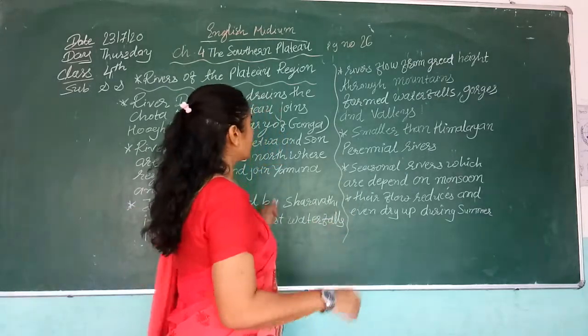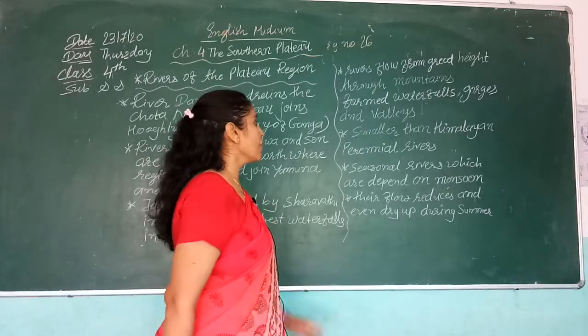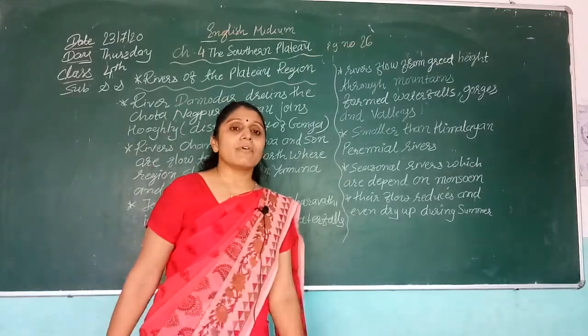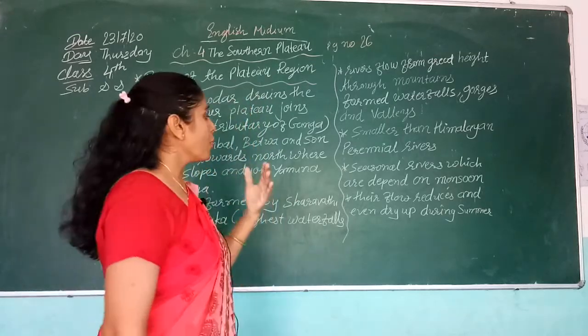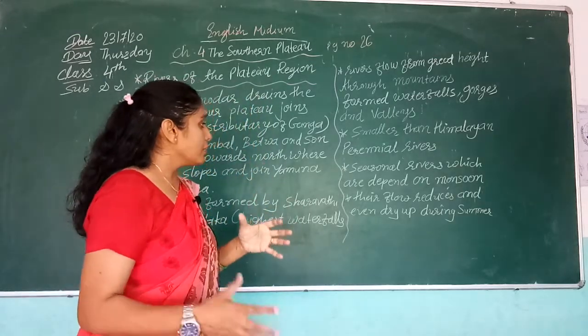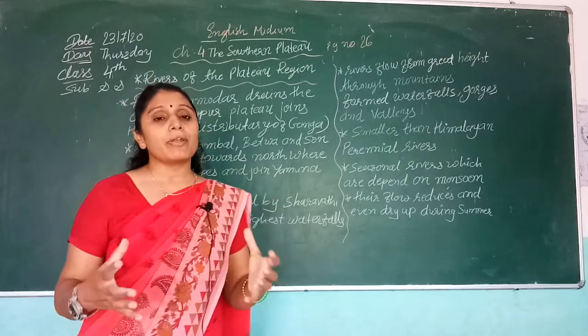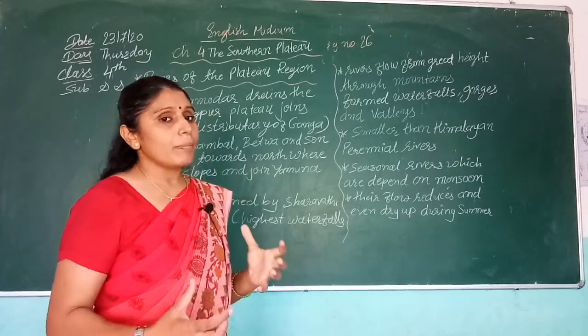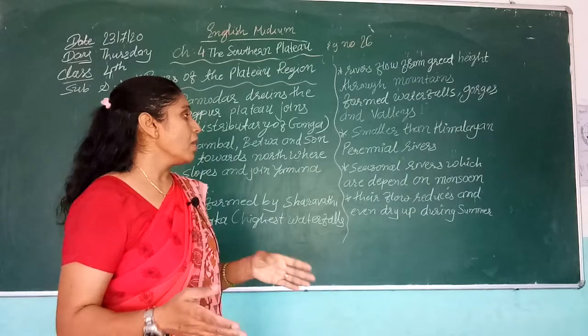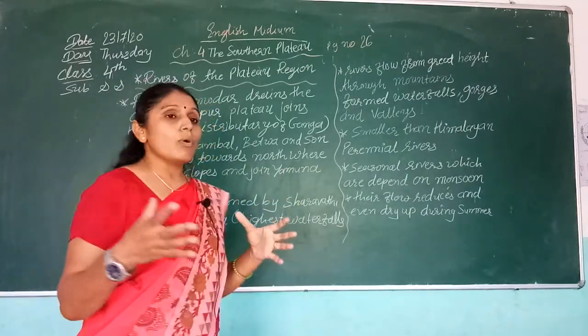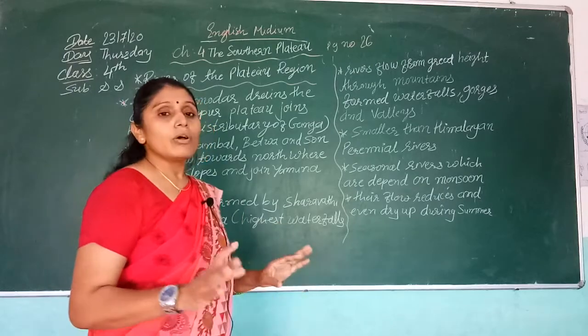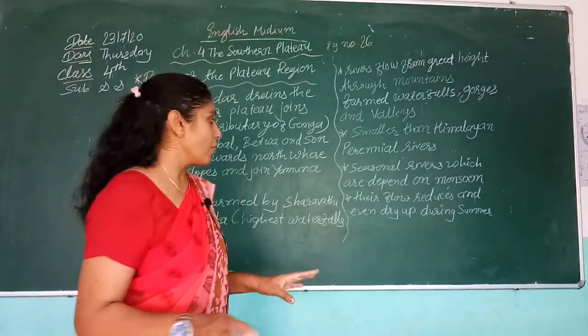The flow of these rivers, the Godavari, Krishna, Kaveri, Damodar, and also the Narmada and Tapti, totally depends on the monsoon. If there is a monsoon, water comes out in these rivers, but if there is no rainfall, there is very little water.